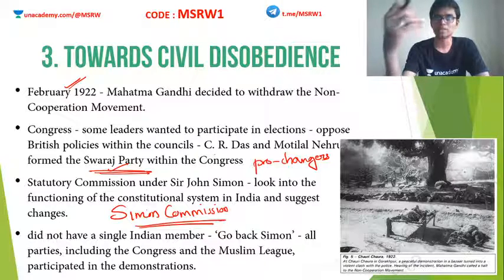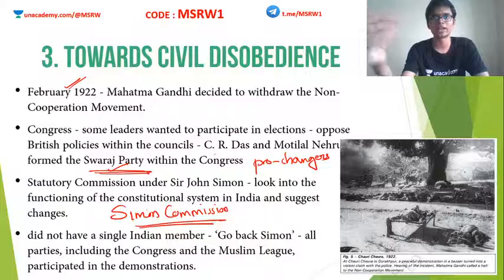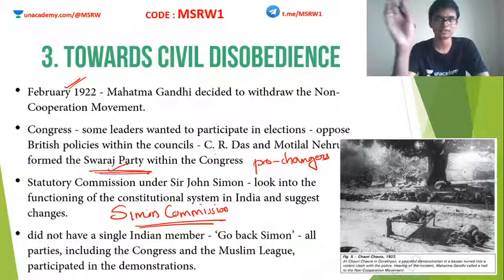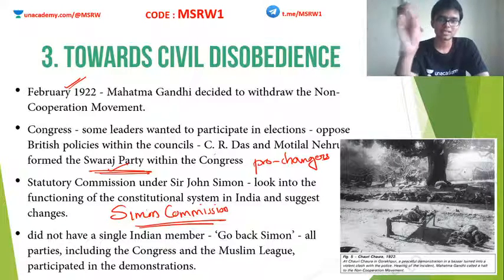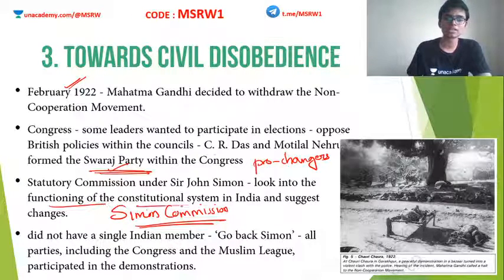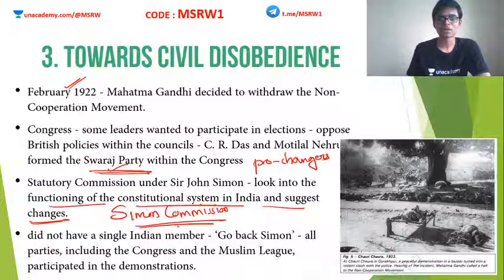Okay, the progress of how effectively the 1919 Government of India Act was implemented would be studied by a commission. This was the clause. Based on this clause, Sir John Simon was sent to India with a team by the British cabinet in order to look into the function of the constitutional system in India and suggest changes. Clear? This is known as the Simon Commission.